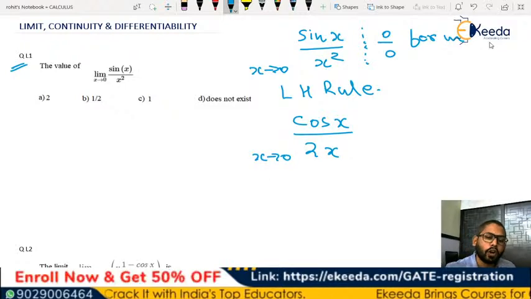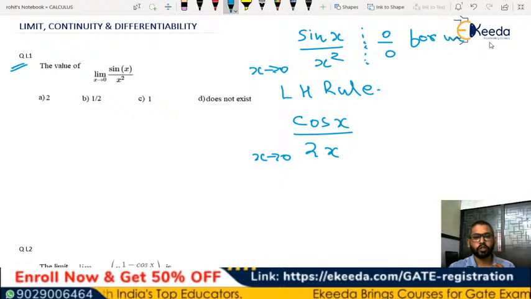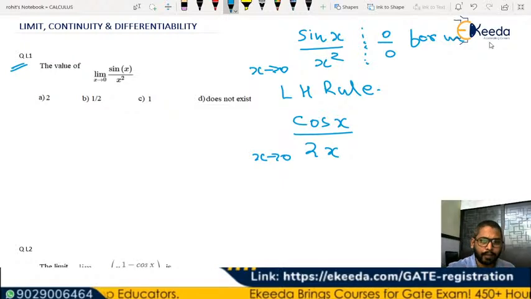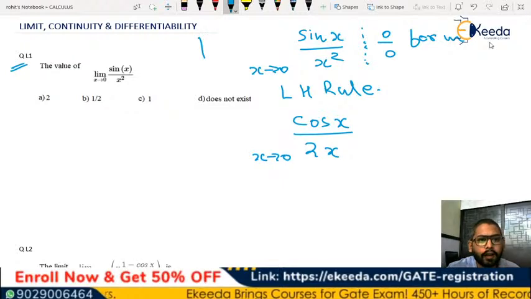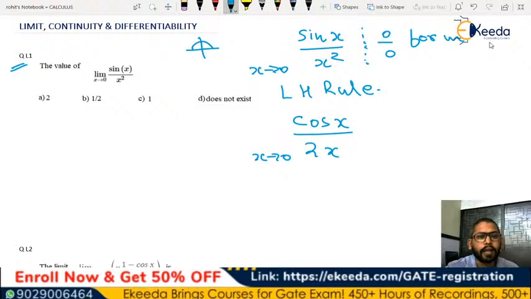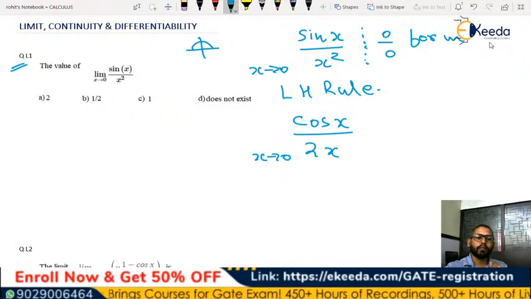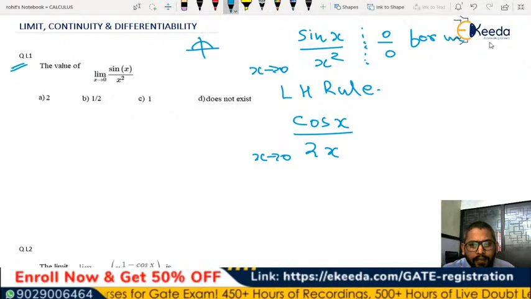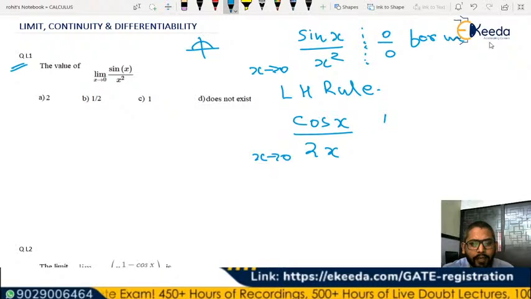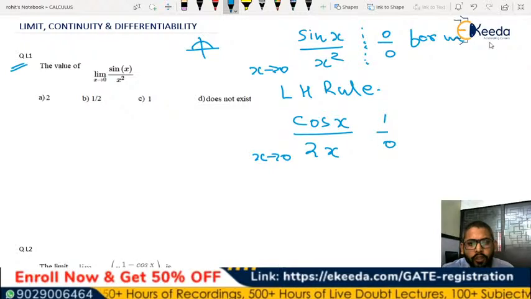Of course you know that cos x as x tends to 0 will be 1. We know the graph of cos x. So at x tends to 0, we'll have a value of 1. Now the numerator is a finite value, whereas the denominator is tending to 0, so it will be 1 by 0.